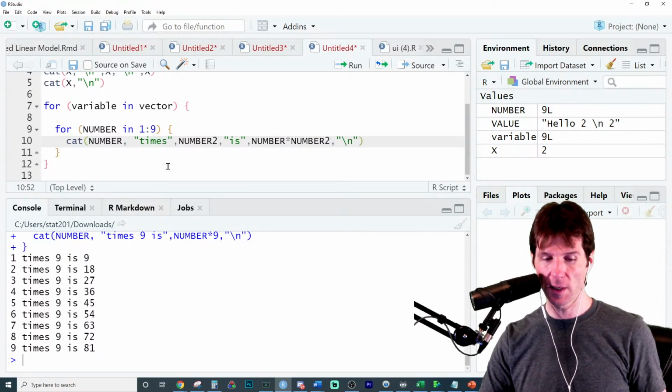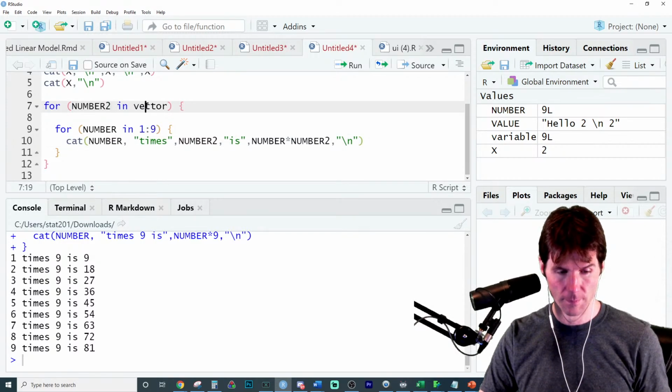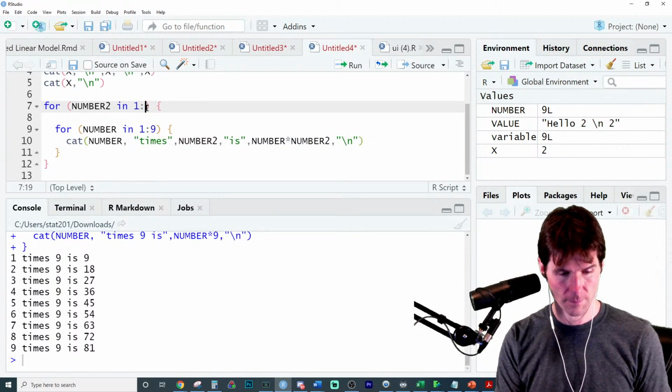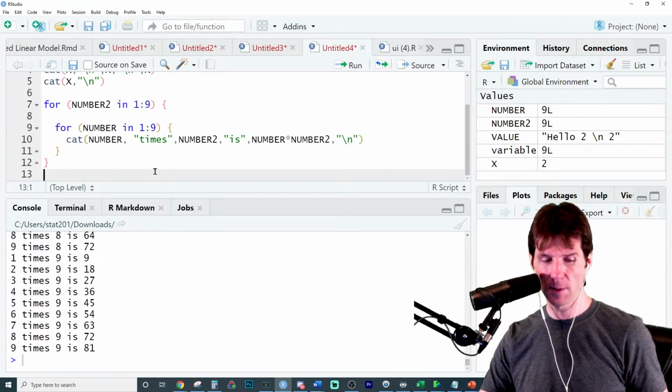So I'm adding in a second value right here. I think we did it.